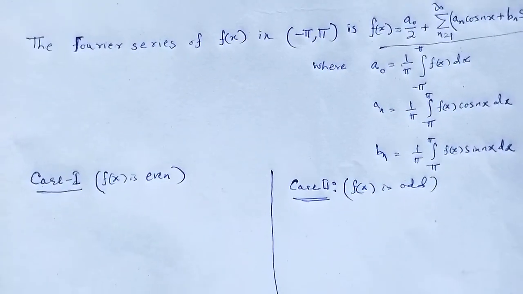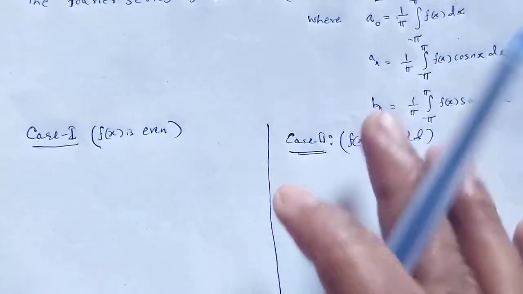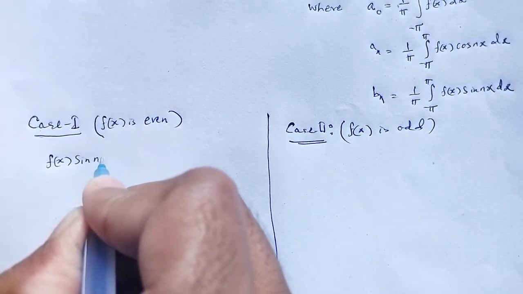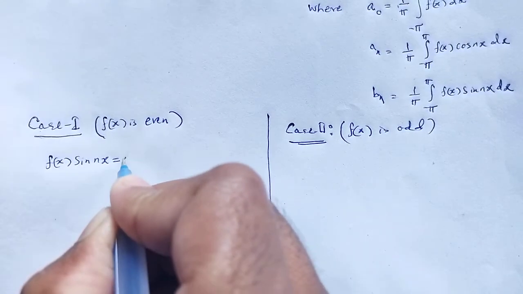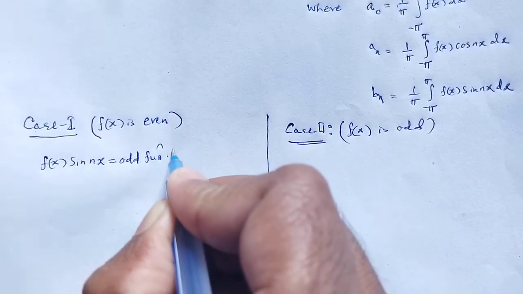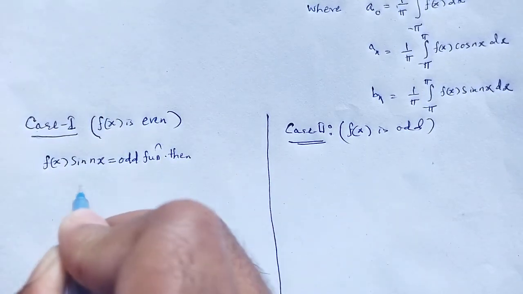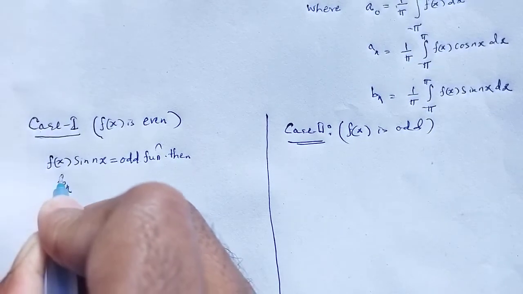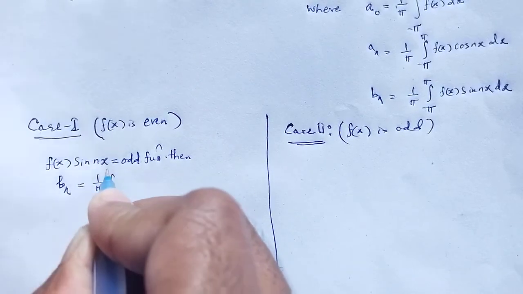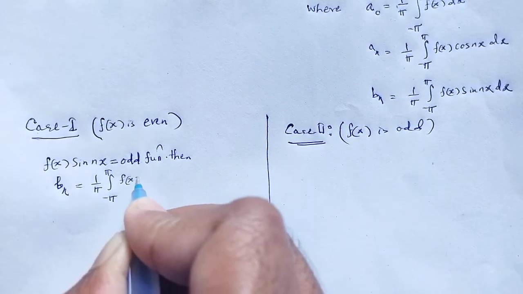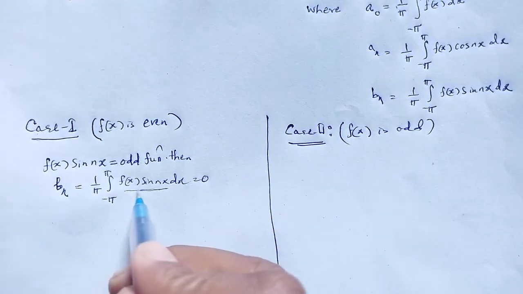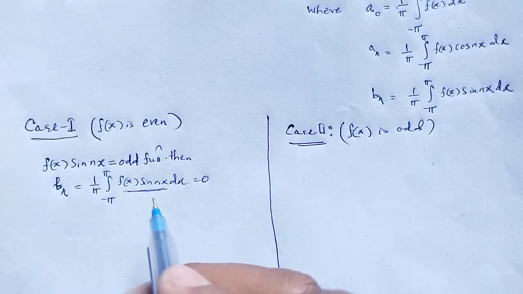Okay, that's why in case of an even function, f of x sin nx is odd. Then the Fourier coefficient Bn, equal to 1 by pi integration from minus pi to pi f of x sin nx dx, is equal to 0, as this is an odd function.